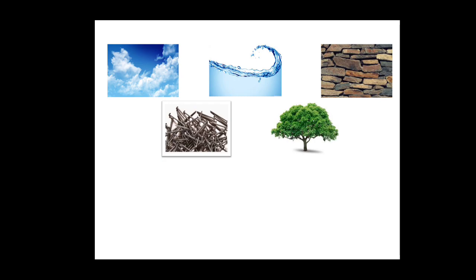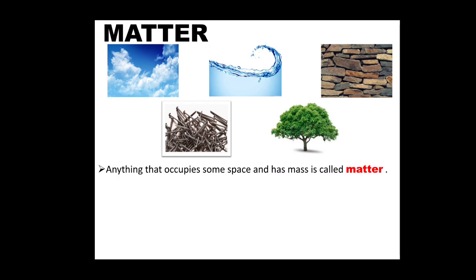Children, look at these pictures. In the first picture, I have tried to show air. Second is water, third is stones, metals, trees, etc. These objects around us like air, water, stones, metals, trees are different varieties of what? Matter, isn't it? So, anything that occupies some space and has mass is called matter.